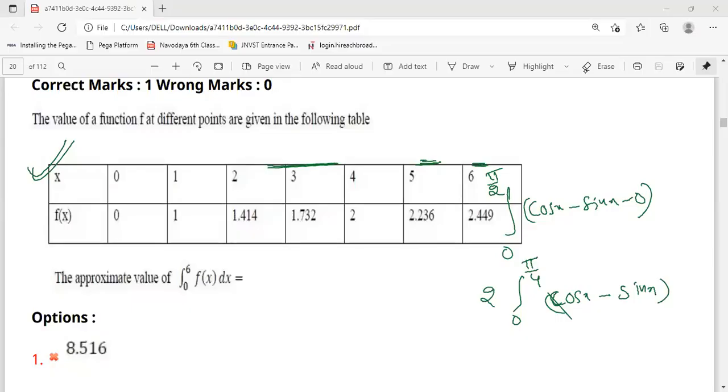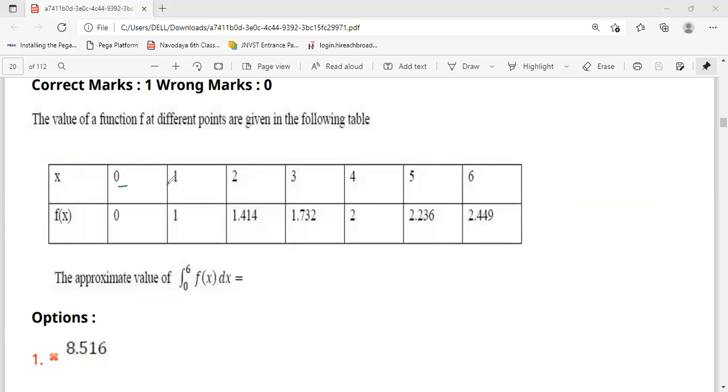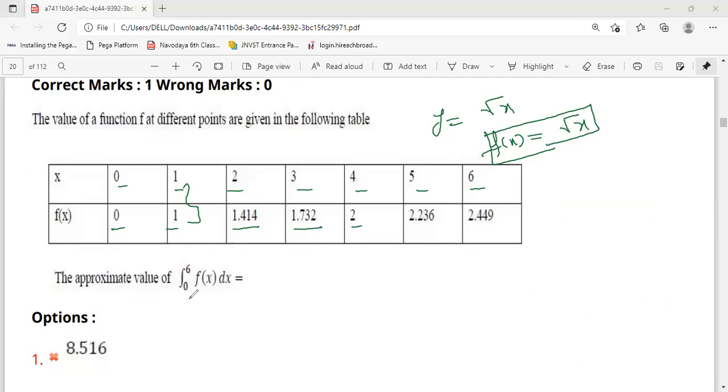This is a very simple question. They are saying x is equal to 0, 1, 2, 3, 4, 5, 6. f of x means they are getting some values: 0, 1, 1.414, 1.732, and 2. So these are the values of y is equal to root x. That means f of x is equal to root x. Simple, very simple. If you find this, then it is very simple.